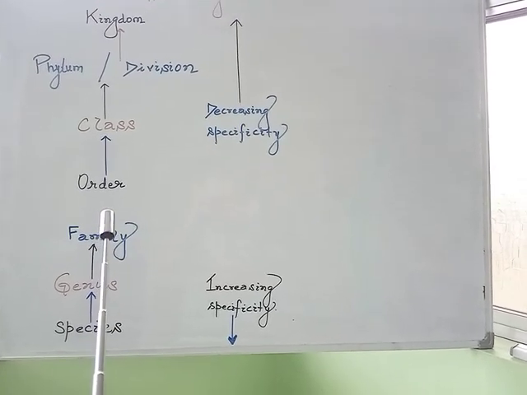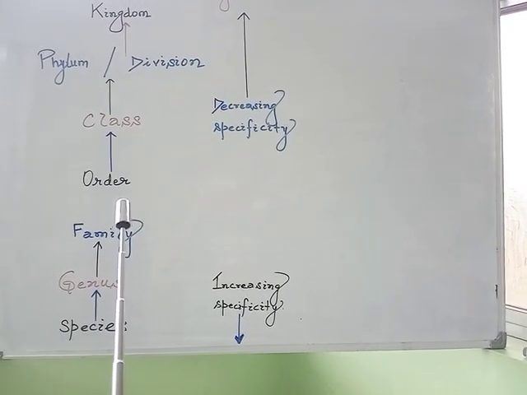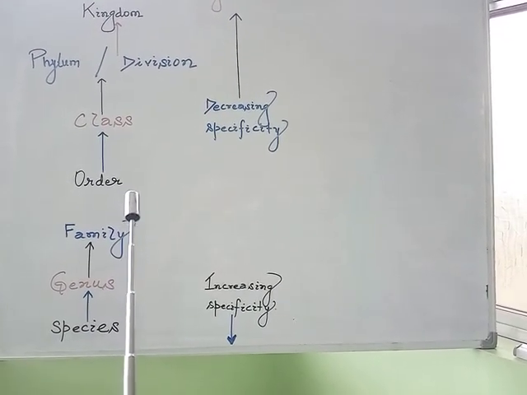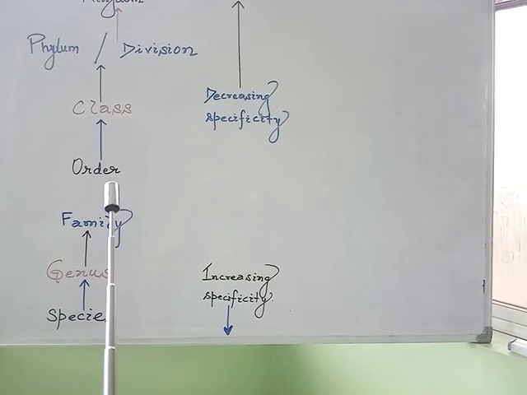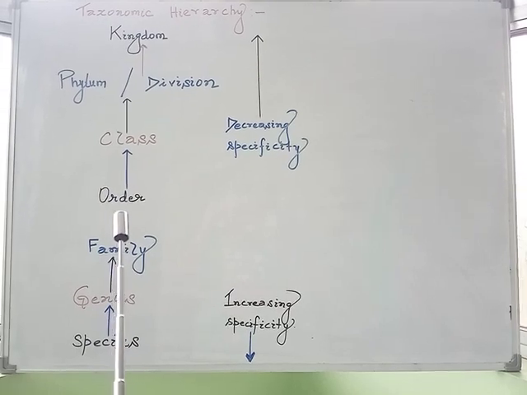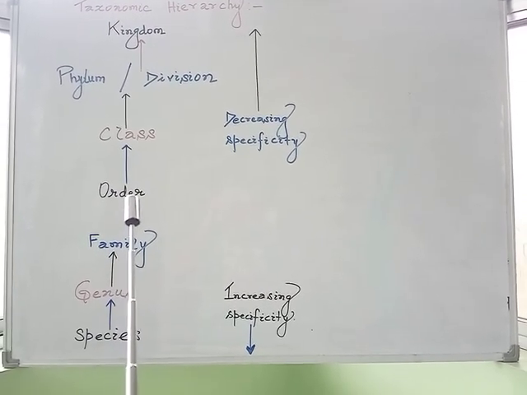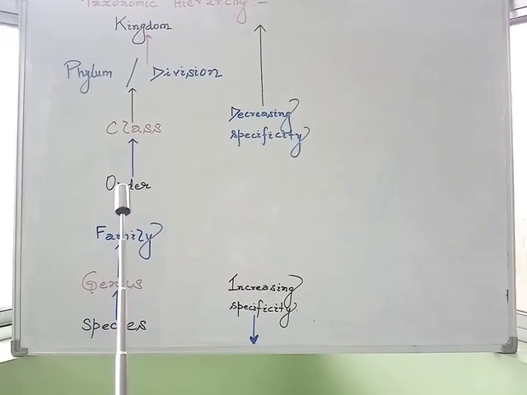For example, Solanaceae and Convolvulaceae belong to the order Polymoniales, just like in the animal kingdom, the families Felidae and Canidae belong to the order Carnivora.